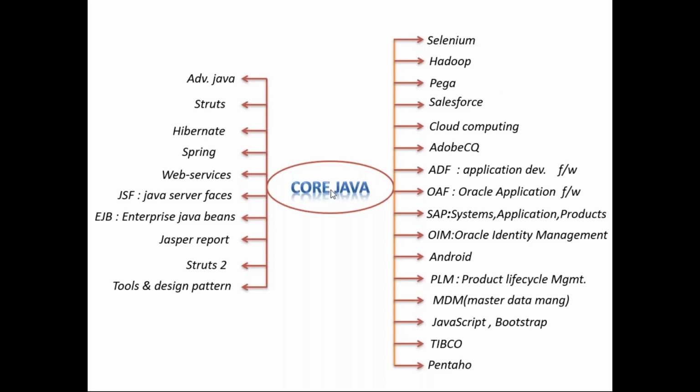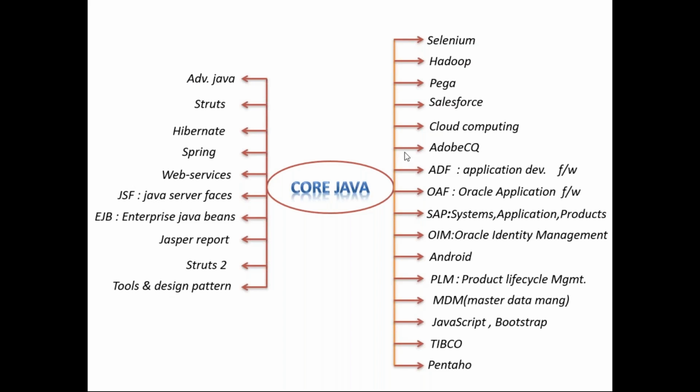If you say, sir, I want to become a Java developer, then this left hand side is for you, guys. This is completely Java development. A Java developer basically requires these technologies. But these days Struts is outdated, JSF is outdated, EJB is outdated, Jasper Reports is outdated. But all of this is Java related information that I have written here.